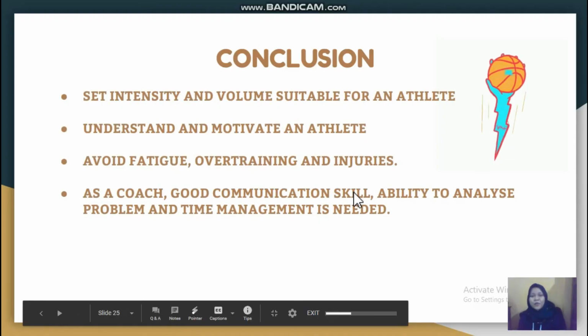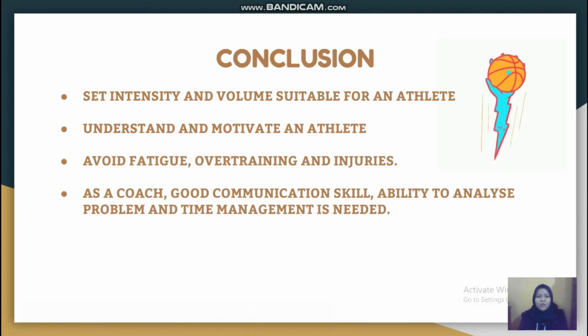So yeah, finally we are at the end of the slide, and we are at the end of the presentation. As a conclusion, I can conclude that we as a team have set the suitable intensity and volume for our athlete, which is beginner athlete for female basketball. And then the role of the coaches from the beginning until the end of the training session is to understand and motivate an athlete to finish the training session until the competition.